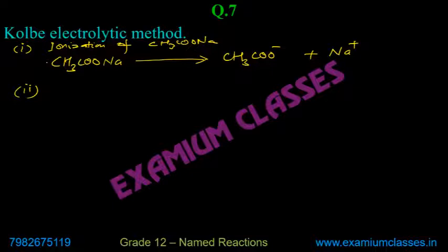Then you will write, rather at anode and cathode, split it. So say at anode and at cathode.